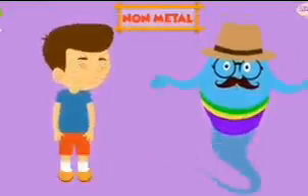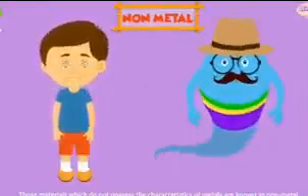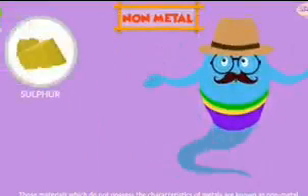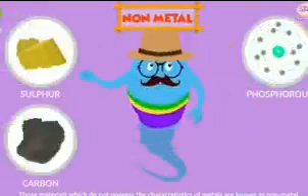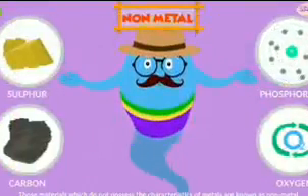Now the non-metals. Those materials which do not possess the characteristics of metals are known as non-metals. A few examples are sulfur, carbon, phosphorus, and oxygen. Now the physical properties of non-metals.